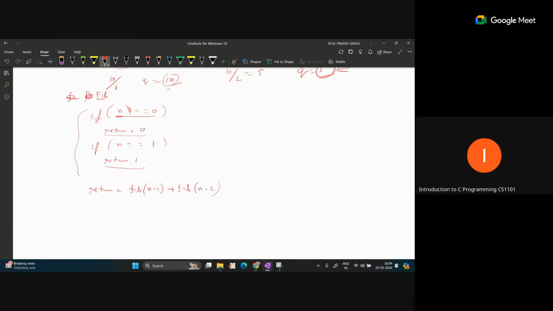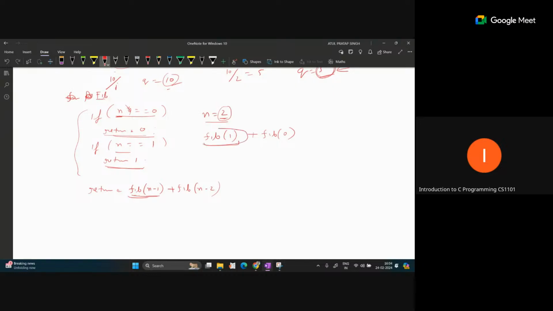So if n equal to 0, we will directly return 0. If n equal to 1, we will directly return 1. Suppose n equal to 2: to get the second term, we have to add the 0th term and the first term. So we are doing the same thing. We are getting one less, so if we are getting 2, that means fib 1, plus fib of n minus 2, so 2 minus 2 will become 0. So we are finding the previous two terms, n minus 1 and n minus 2.